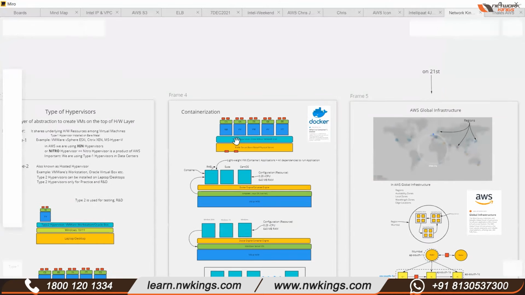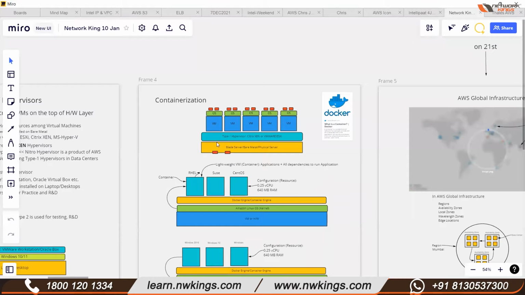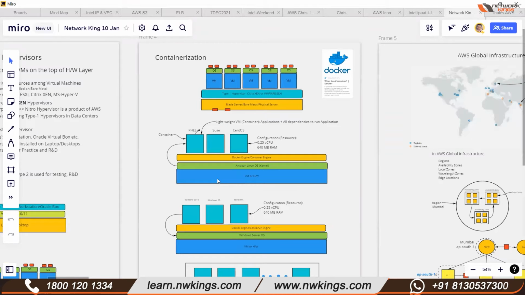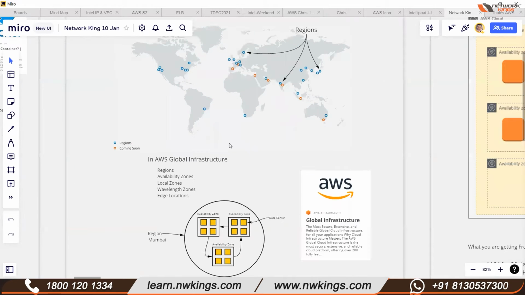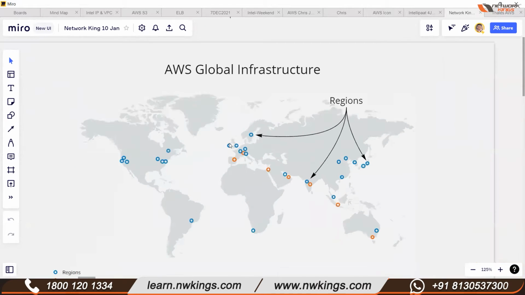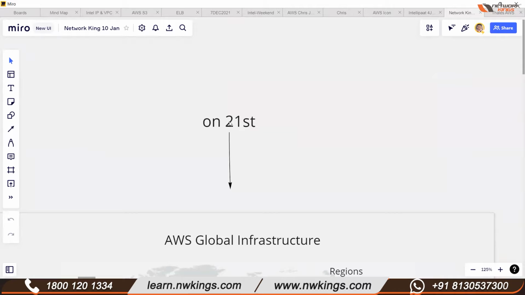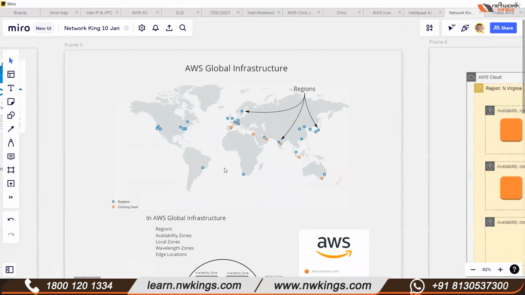Let's say last time we studied till here, right? I was talking about all these: what is the container, what are the virtual machines. And now today I'm just going to talk about AWS Global Infrastructure, right? So I did write the date also here. So today we have to start from here, AWS Global Infrastructure.